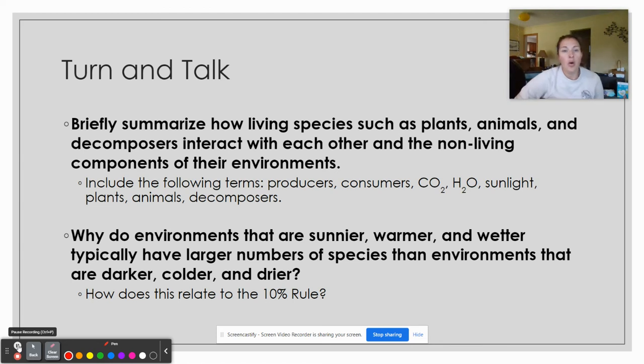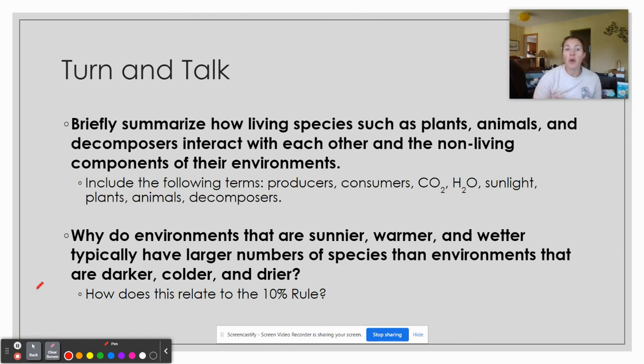Okay. So before you move on to the activity that you are going to do, I want you to turn and talk to each other about these two questions. First, how do living things such as plants, animals, decomposers, how do they interact with the non-living parts of their environment? Try to include those terms down there. So in a little group, get together, either draw a picture or anything like that to explain. And then I want you to share with the class, a couple groups share what they said.